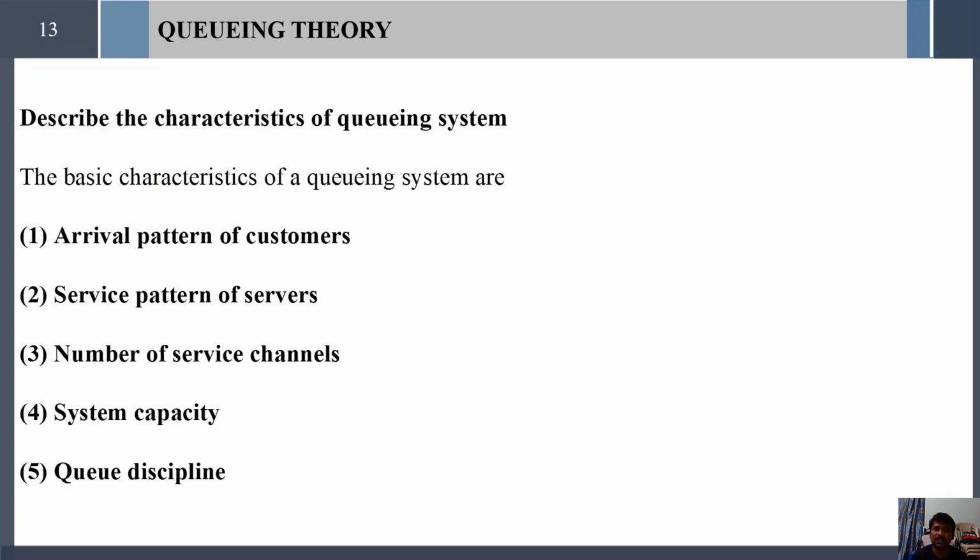second one, service pattern of servers that follows exponential distribution; and next one, number of service channels, that is C; and system capacity, whether it is finite or infinite; and queuing discipline, whether it is FIFO or LIFO or SIRO or priority or random selection, like that. So these 5 components are very important to describe the characteristics of a queuing system.